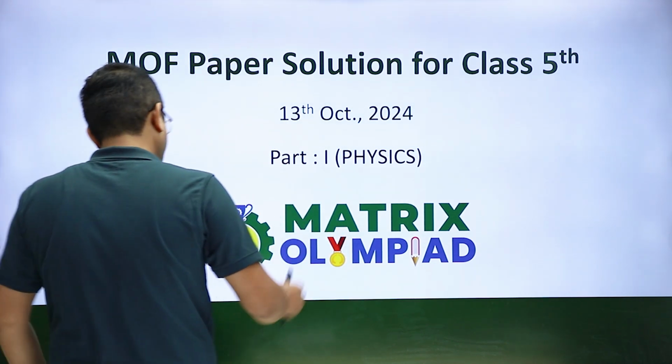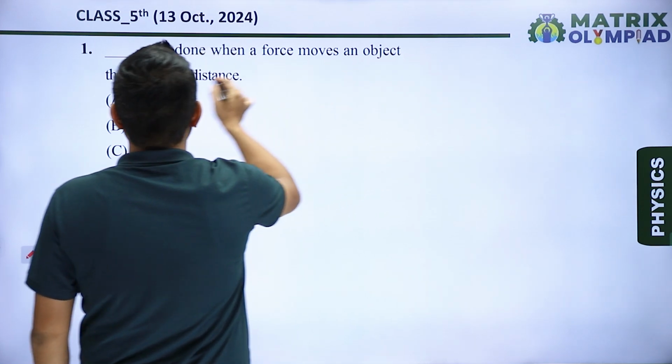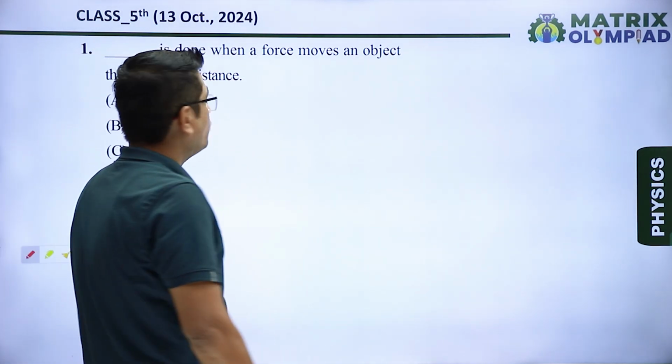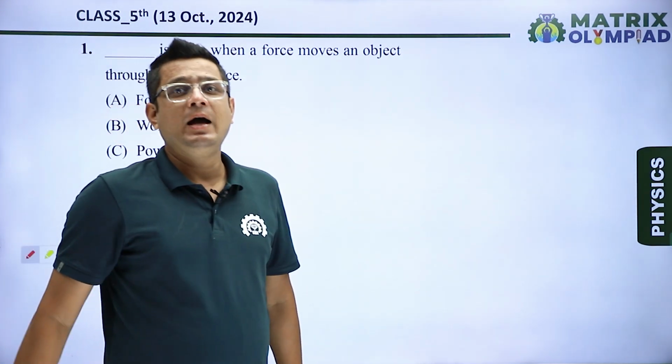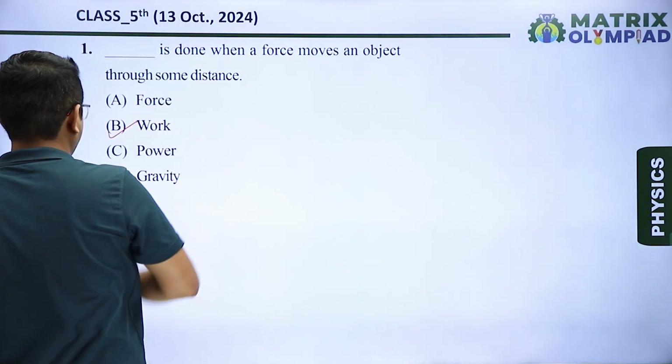So our first question, work is done when a force moves an object through some distance. So we know that work is done when a force moves an object through some distance. So our correct answer will be option B.